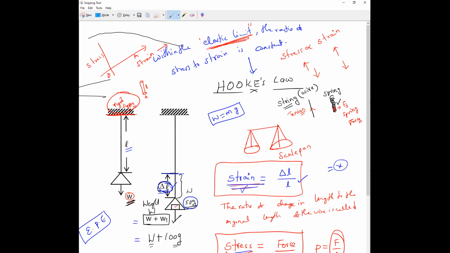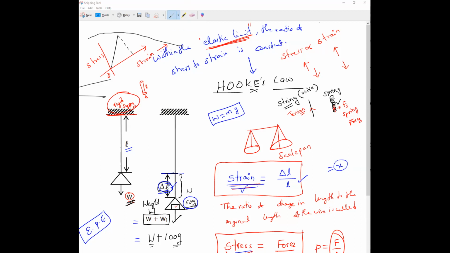Tell me how the graph will be. Anybody can tell. Both are directly proportional to each other. Very good, super Lingesh. Others, what is the expected graph? The graph will be how, guys? Linear and inclined to the x-axis. Both are directly proportional, so they give a linear graph. Stress and strain is always a linear graph.